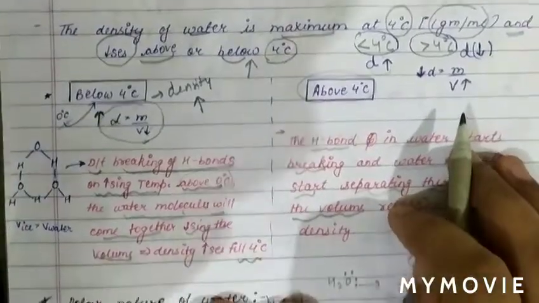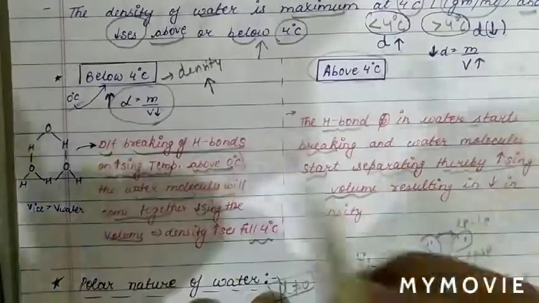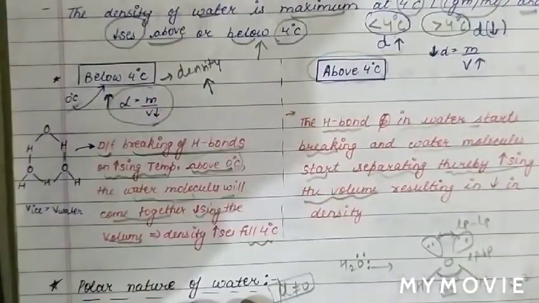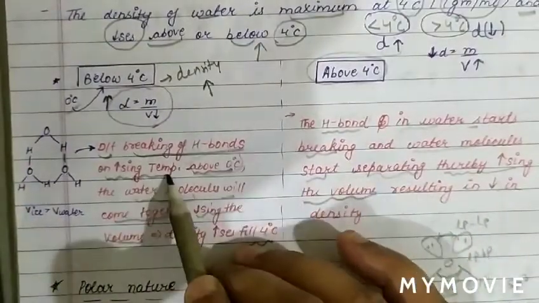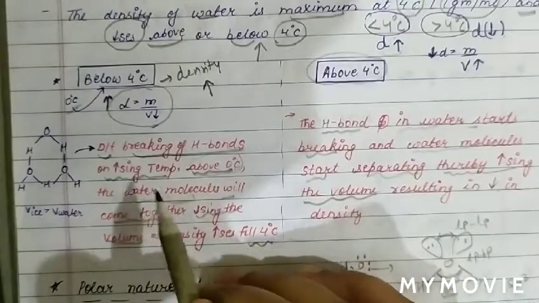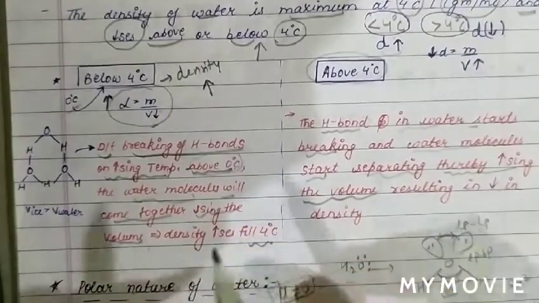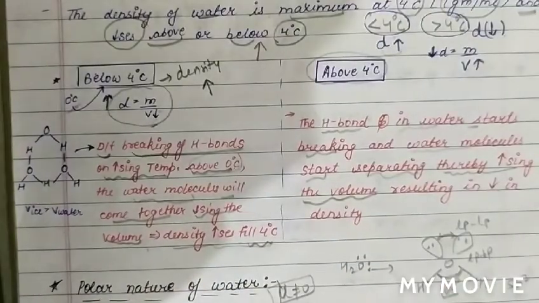We can see that when the temperature is below 4 degrees Celsius and above 0 degrees Celsius, due to breaking of hydrogen bonds on increasing temperature above 0 degrees Celsius, the water molecules come together, therefore decreasing the volume. Hence density increases till 4 degrees Celsius.